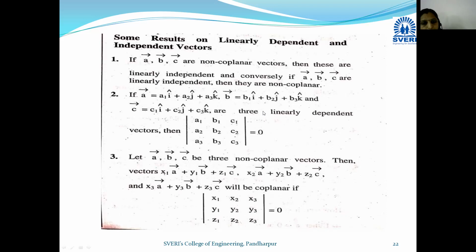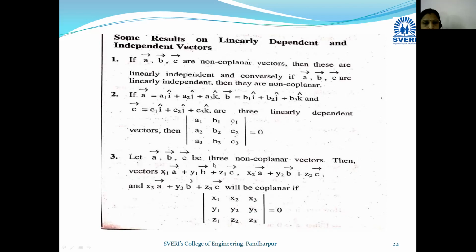If a bar, b bar, c bar are three vectors given in terms of components, then the three vectors are linearly dependent if the determinant a1 b1 c1, a2 b2 c2, a3 b3 c3 is equal to 0. If this determinant of coefficients of i, j, k comes out to be 0, then we say these three given vectors are linearly dependent. Okay, let us move towards the third result.